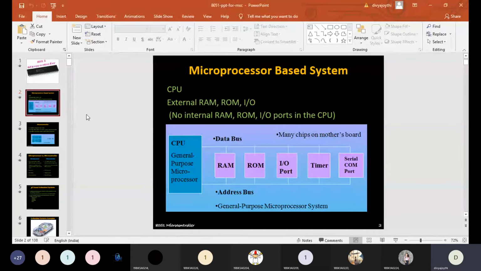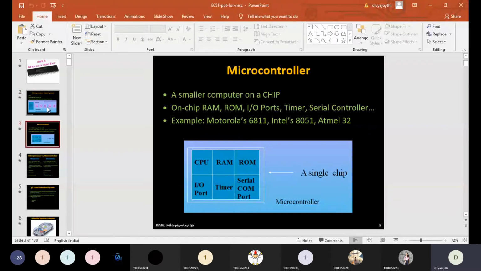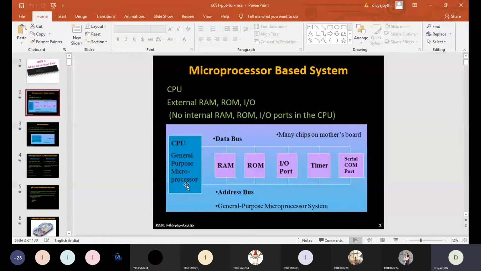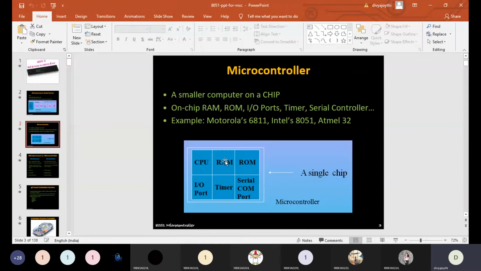See here. A microprocessor is a programmable device only, a programmable system on chip or a programmable device without inbuilt memory and IO peripherals. Everything needs to be connected externally. That is known as a microprocessor. And if you come to the microcontroller, a programmable device with inbuilt memory, with inbuilt IO ports and with inbuilt timers is known as a microcontroller. Guys, are you clear with the difference between microprocessor and a microcontroller?